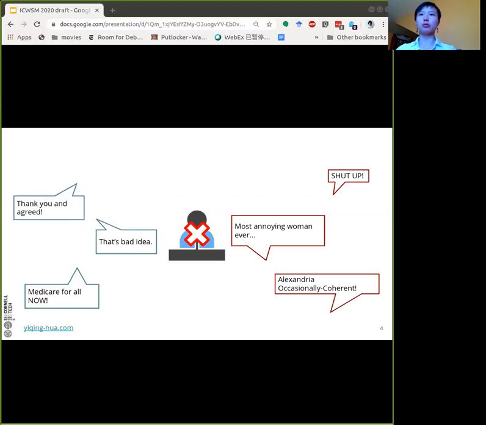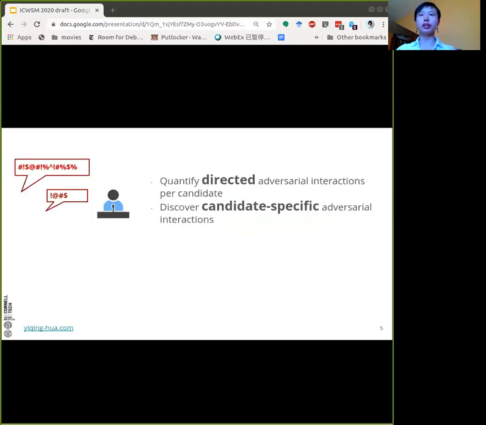Therefore, in this work, we aim to measure adversarial interactions against political candidates on Twitter. Specifically, our work has two parts. First of all, we aim to quantify directed adversarial interactions per candidate using automatic detection tools. While using these tools, we acknowledge that there are limitations to them, so we aim to discover candidate-specific adversarial interactions in order to understand part of those limitations.